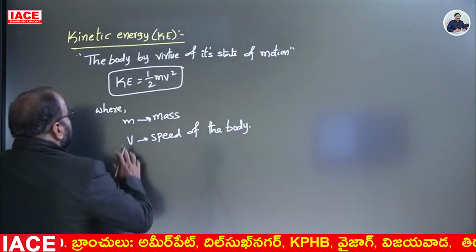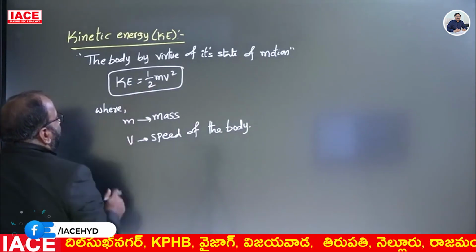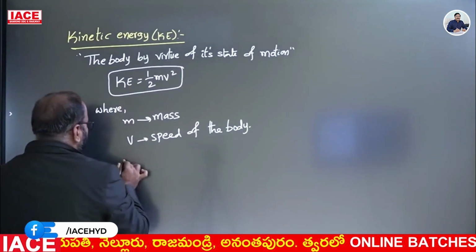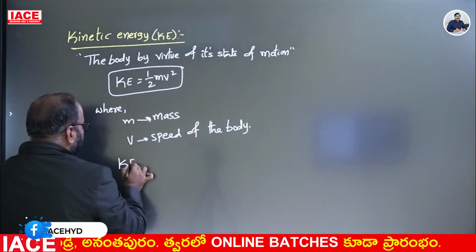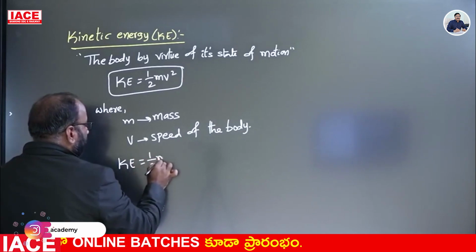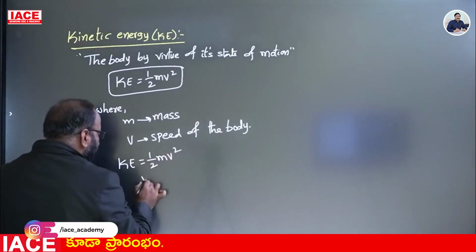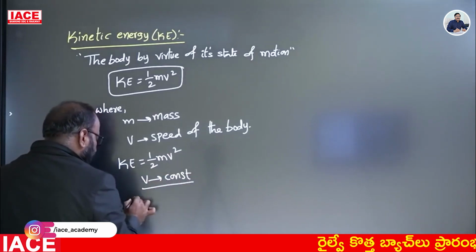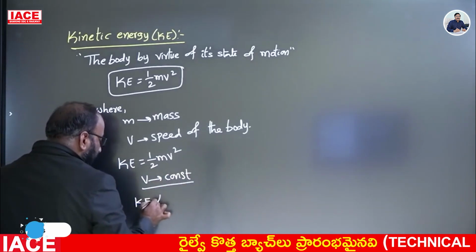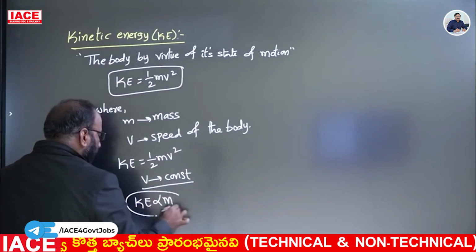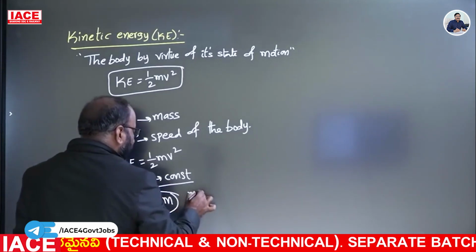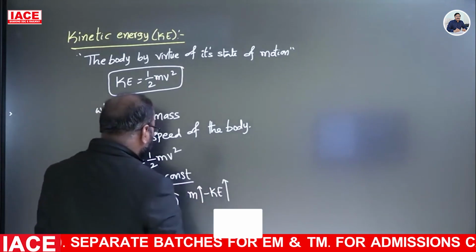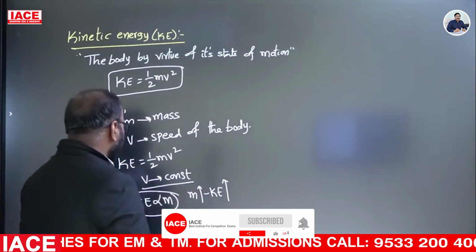Here, what is the relation between kinetic energy and mass, kinetic energy and speed? Let us see. We have the formula KE is equal to half mv square, in this where v is constant. If v is constant, the relation between kinetic energy and mass is directly proportional, which means if the mass of a body is increased, kinetic energy also increases when v is constant.